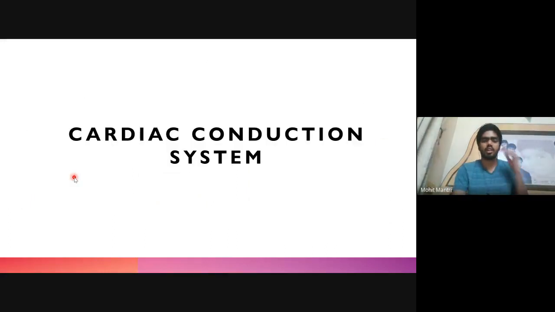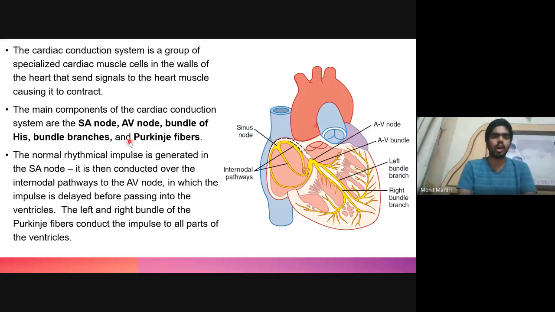Now, the cardiac conduction system. We know that the heart beats at regular time intervals. So how is the generation of action potential in the cardiac muscle regulated? The cardiac conduction system is a group of specialized cardiac muscles that are present in the wall of the heart, which send signals to the heart muscle to cause contraction.